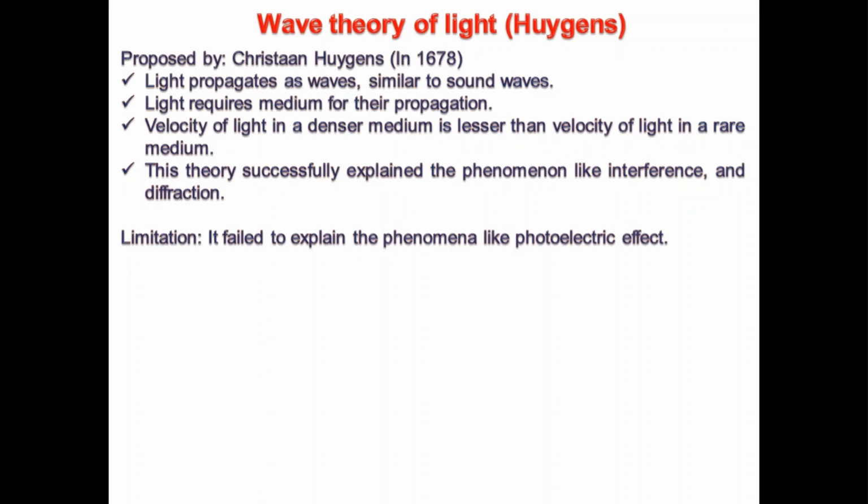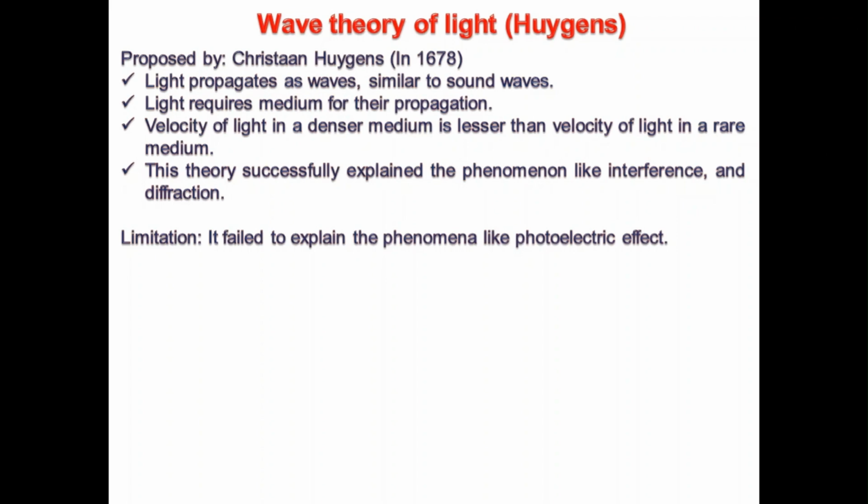He said that light propagates as waves, similar to sound waves. Which means light propagates as waves. Suppose you take calm water in a bucket and put a stone inside the water. What can you see?